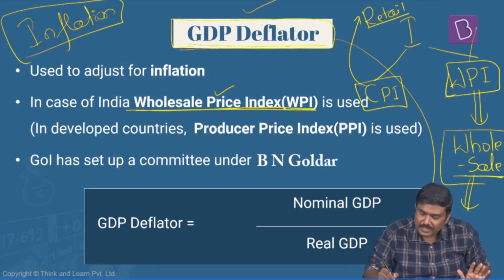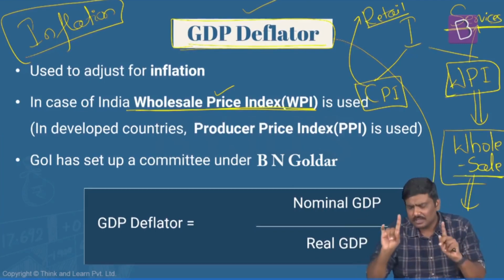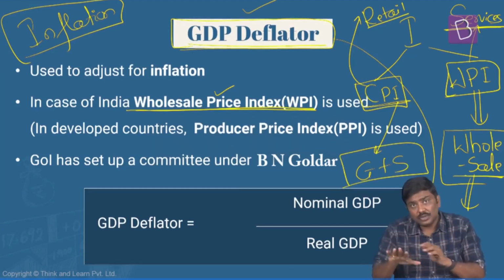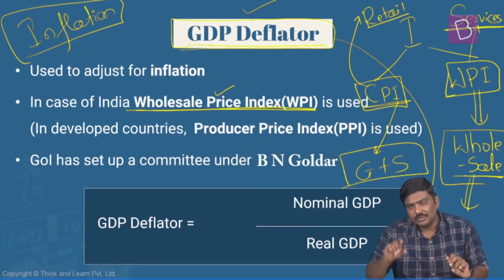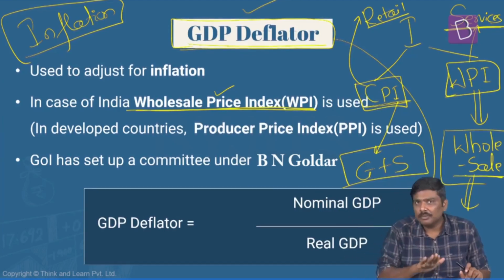So understand this. In case of WPI, the second very important difference is it does not include any of the services. Whether the prices of services change or not, it is not included. Whereas in case of CPI, yes, both goods as well as services are considered. Now, more than sufficient as of now with relation to this, because we'll study both of them in detail when I take up inflation. But come back to the point at hand here.